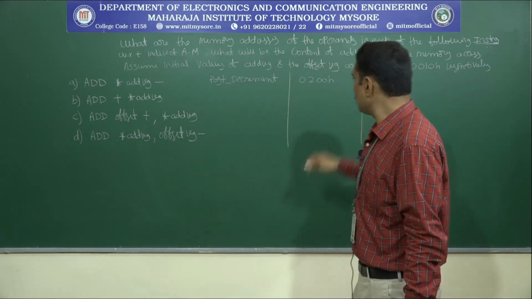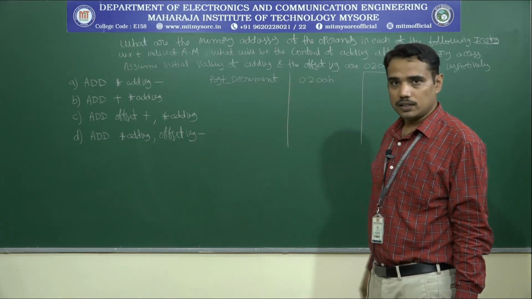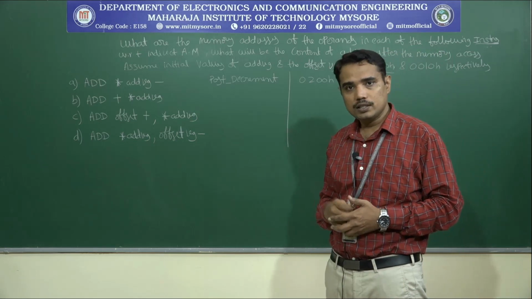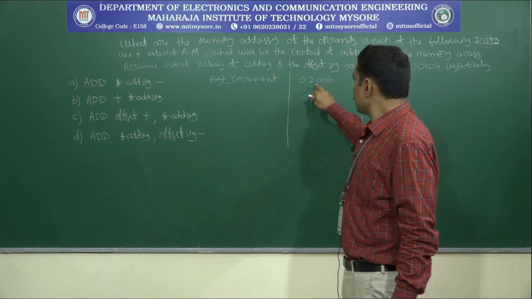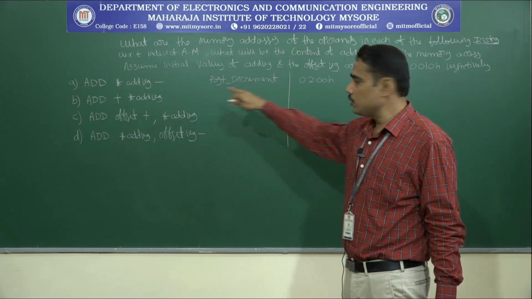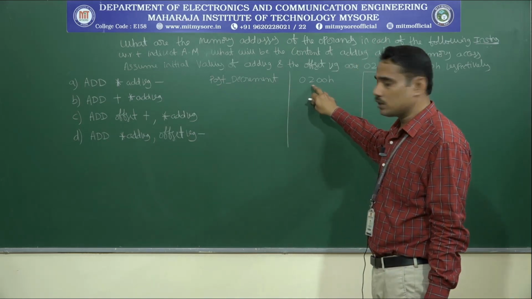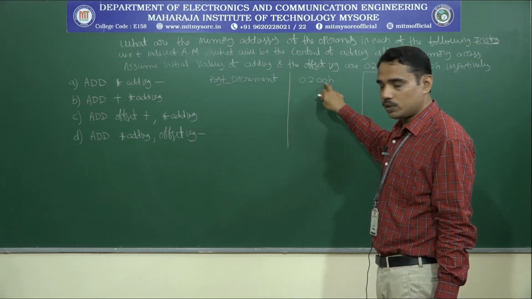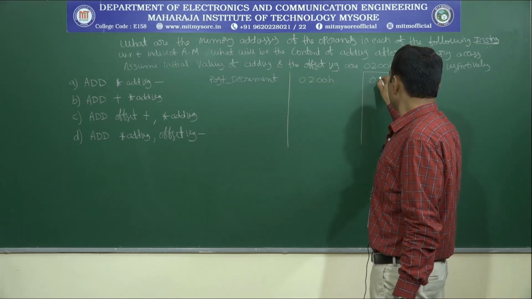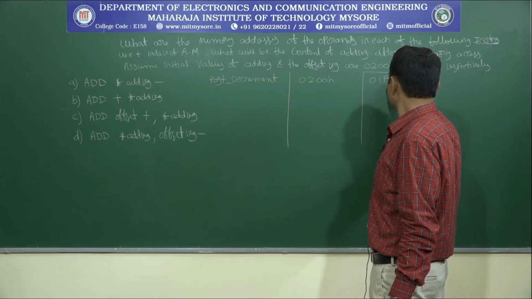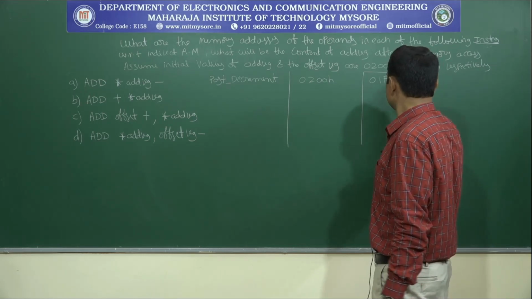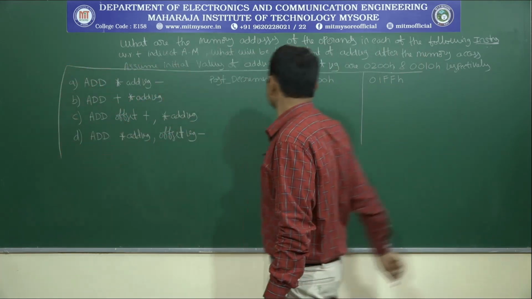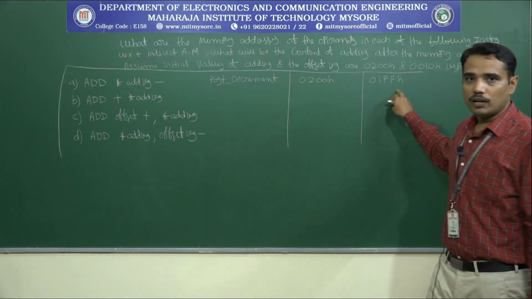Then after the operation of the addition instruction, we are going to get the updated value of the address register. We have to decrement, that means we subtract 1 from 0200H. If you subtract 1 from 0200H, we are going to get 01FFH.